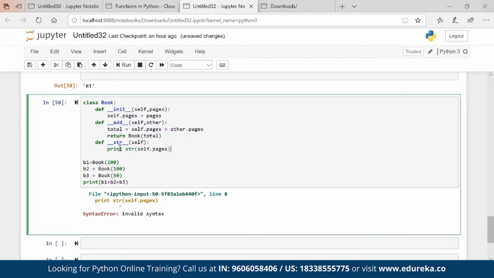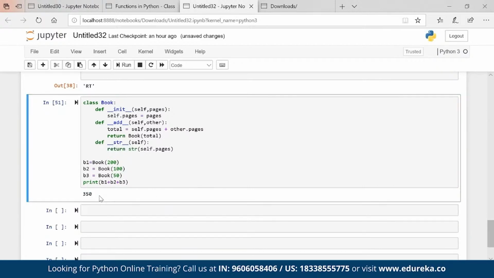It should be written with str, not print. Okay, so you're getting 350. So from here we can clearly say that operator overloading is pretty much possible. That is one form of polymorphism.